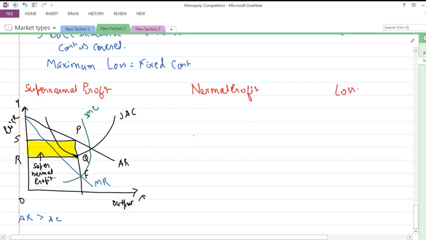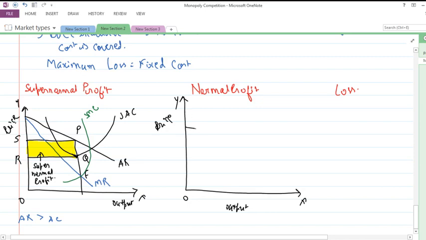Then let's see the scenario wherein we find that the company is having a normal profit. So again we would be drawing the same type of figure. Here y-axis, here x-axis. So let's draw it again because it is a bit wonky. Here it is y-axis, x-axis, price, output, point of origin.